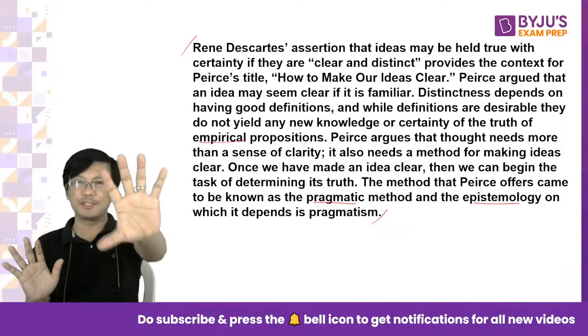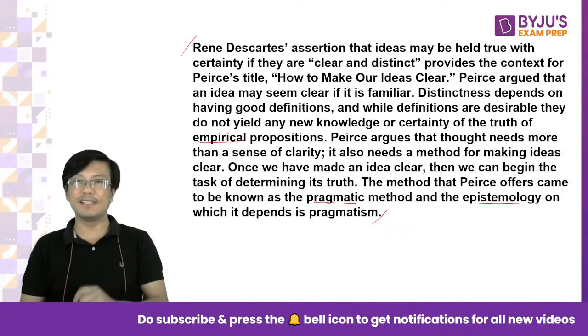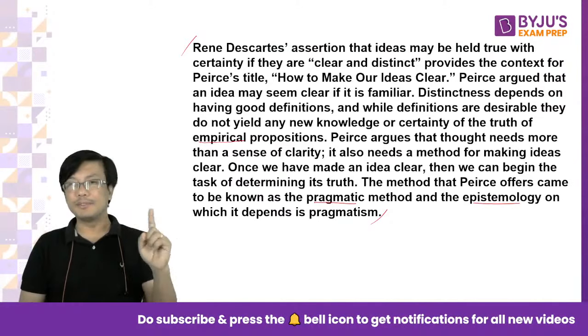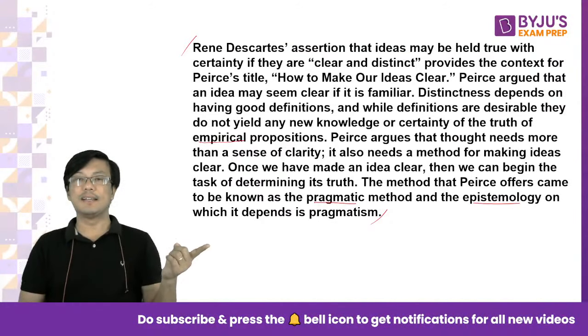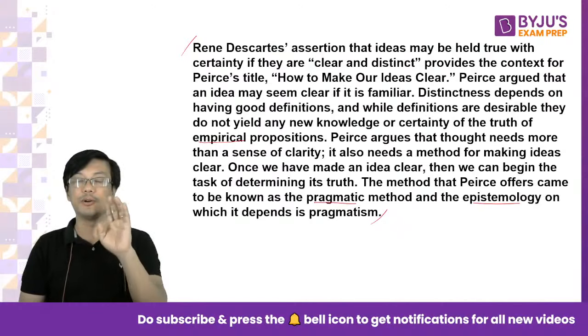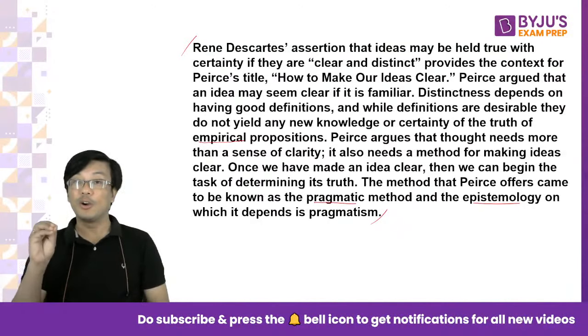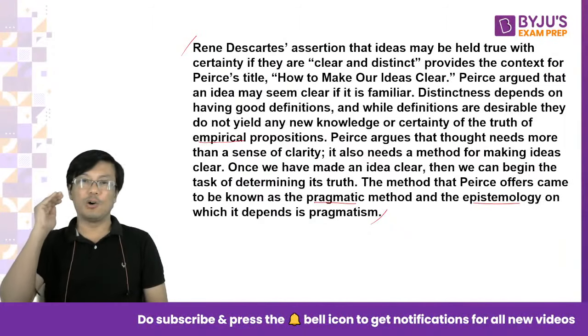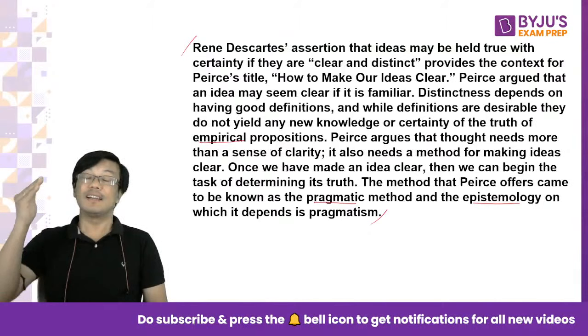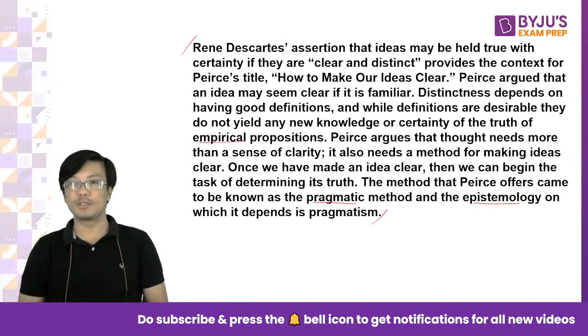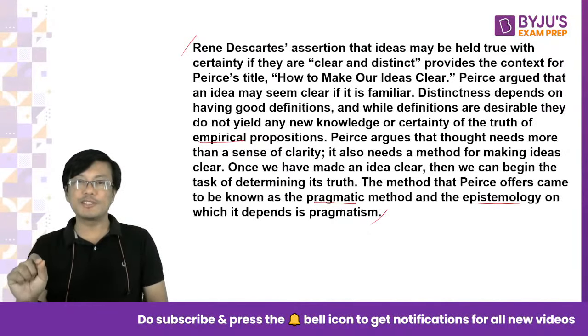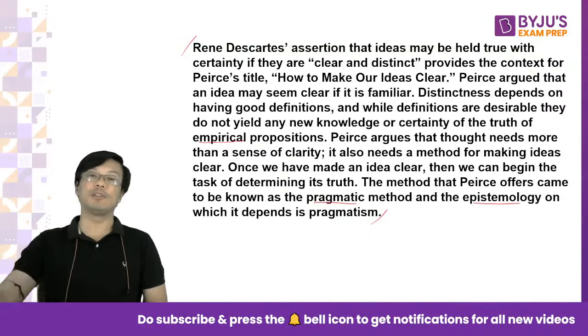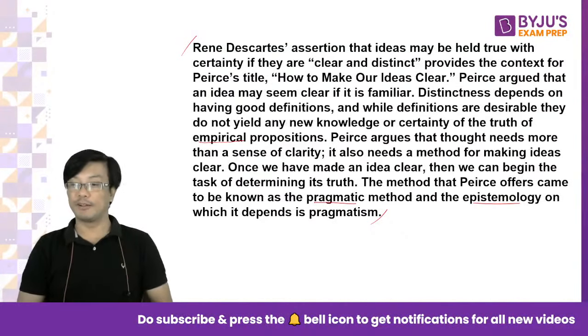Okay. So what is the first paragraph? To summarize it, Descartes says that something may be true if it is clear and distinct. Peirce says that is not enough, because clarity can come simply from familiarity, and distinctness can also be simply by having a clear definition. According to Peirce, for something to be certain, there should be a process of making the idea clear. Then we can find out whether it is true or false. So this is called pragmatism.